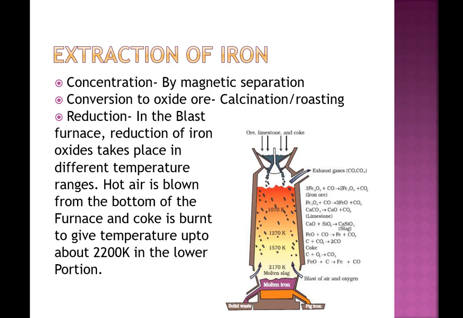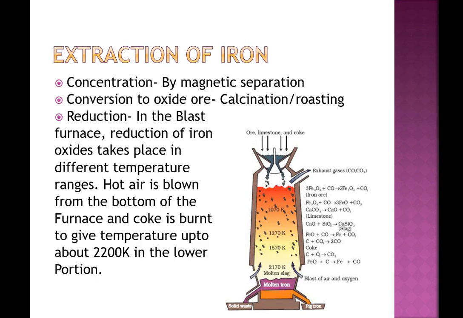Burning of coke supplies most of the heat required in the process. Carbon monoxide and heat moves to the upper part of the furnace. In the upper part, the temperature is lower and the iron oxides coming from the top are reduced in different steps to FeO.